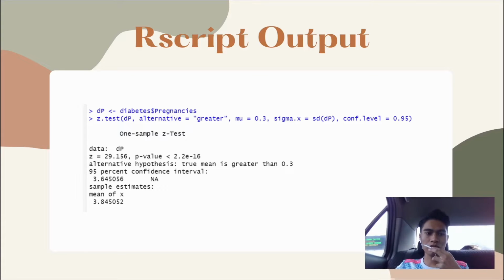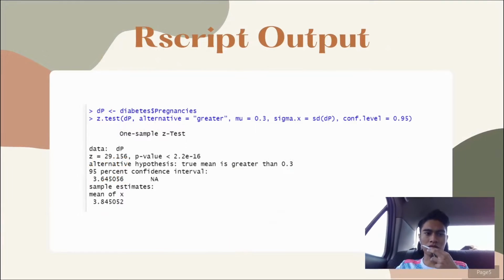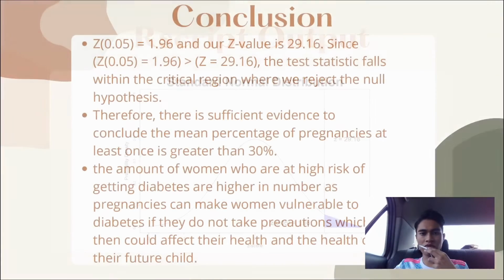We got the z value of 29.156. I use the z test function. And then for the plot, the z value of 29.156, or we can simplify it to 29.16, falls within the critical region, which is greater than 1.96, the confidence level.